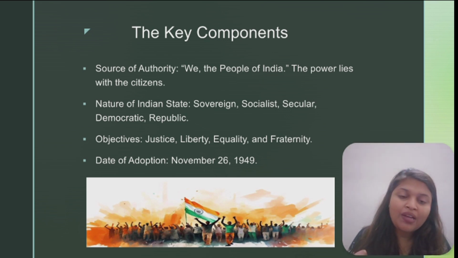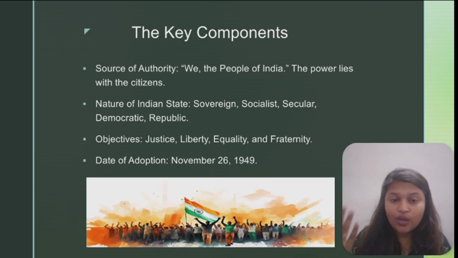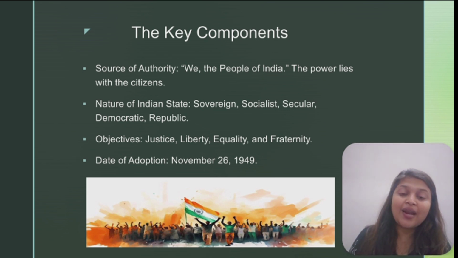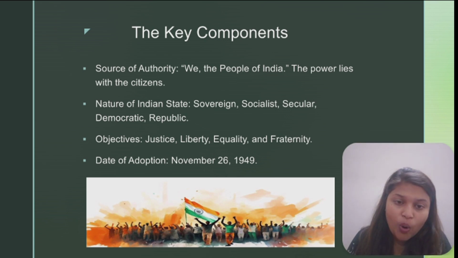What does sovereign mean here? It means the supreme authority, that India is the supreme authority and has no other authority above it, and it is in a position where it can take its own decisions and make its own rules, right? So thus it is sovereign. What is socialist? It deals with the mixed economy for the eradication of poverty. It deals with the form of government that eradicates poverty by adopting the mixed economy.